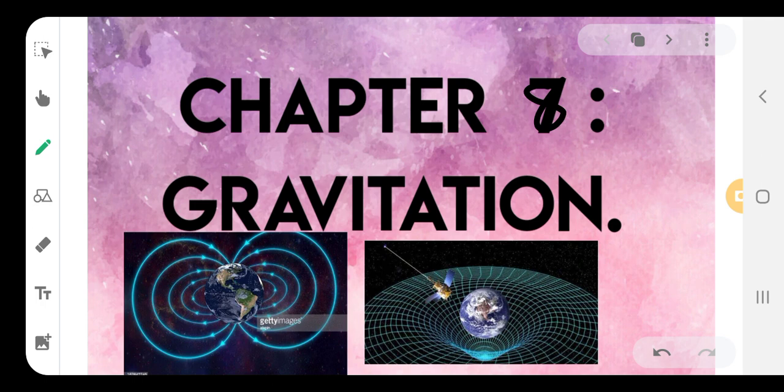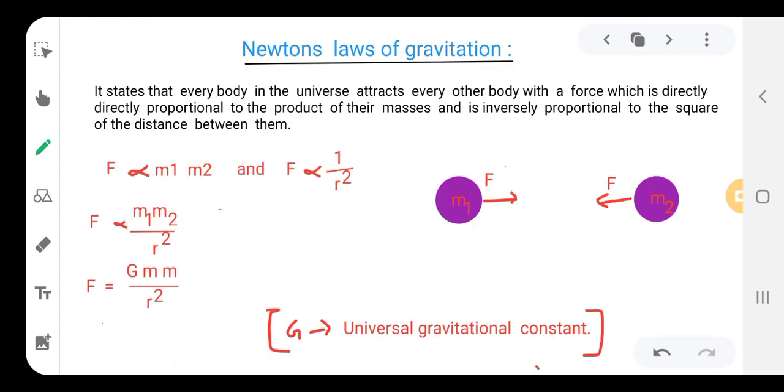As we go in the depth of the chapter, we will come to know about the complete gravitation topic. So let us start with Newton's law of gravitation. Let us see what Newton's law of gravitation is. According to this law, it states that every body of any mass